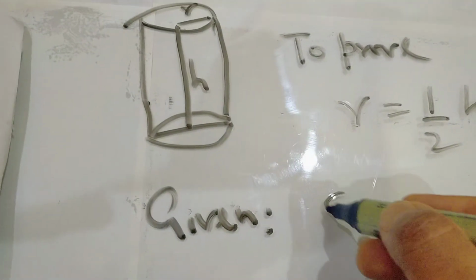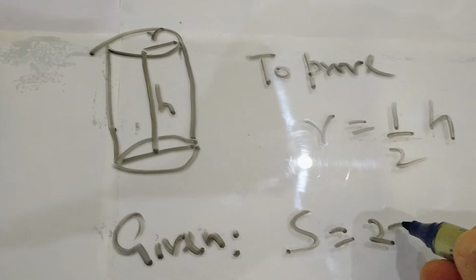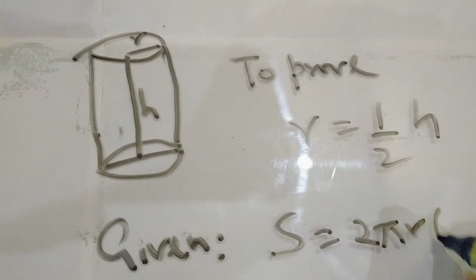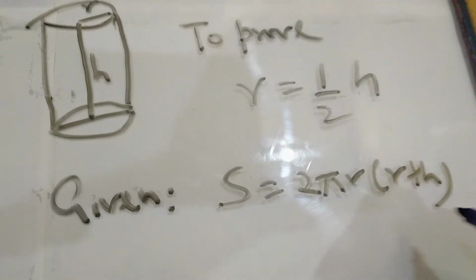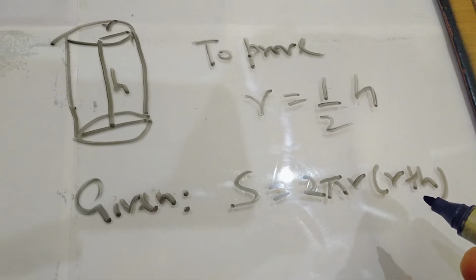The surface area of the cylinder is 2πr(r + h), where r is the radius and h is the vertical height.